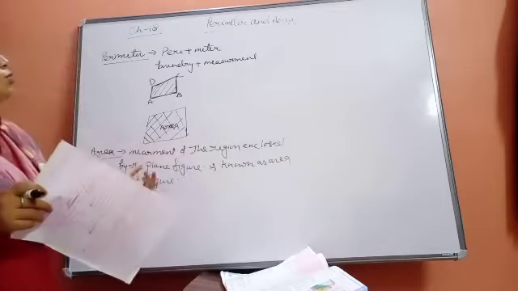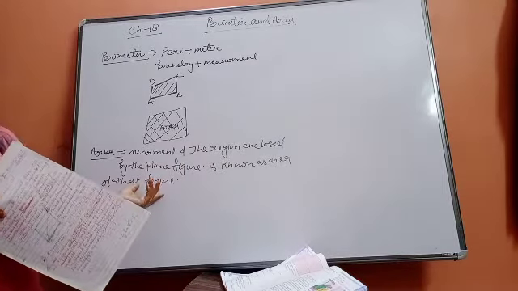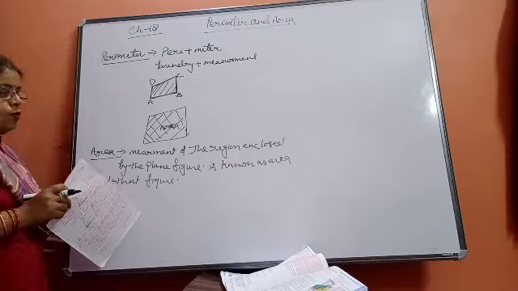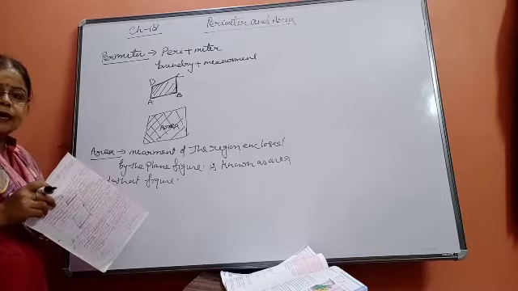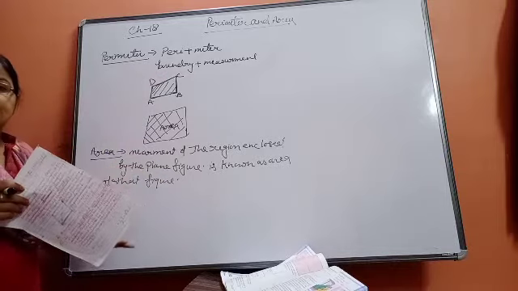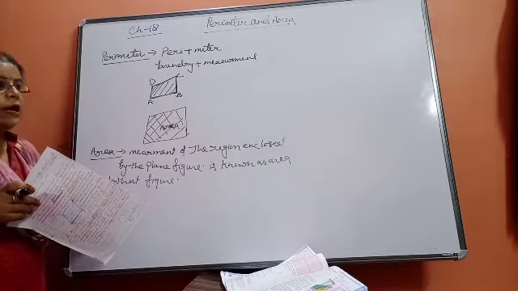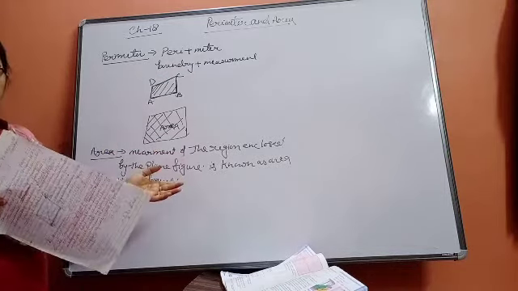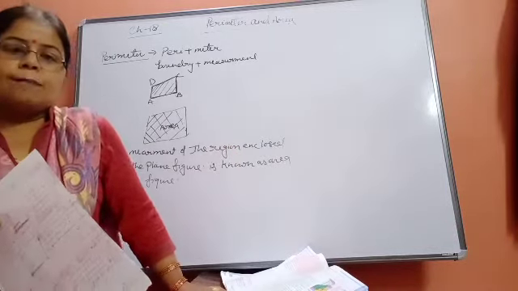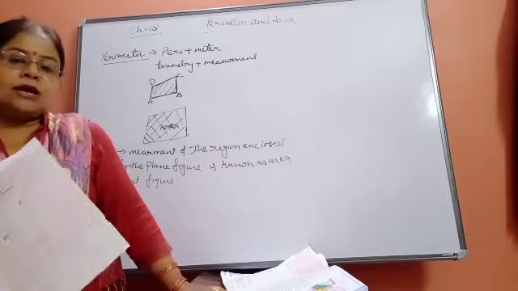If I look at this board, only this front side where I am writing, it has only length and breadth. So it is a plane figure. Same with the wall. Whatever we are looking at in the wall is also a plane figure, means it has no thickness.